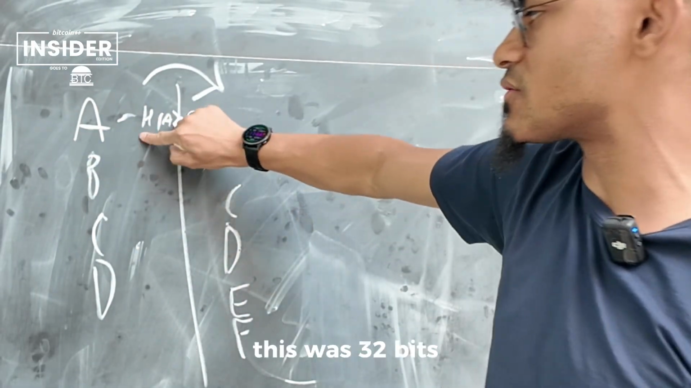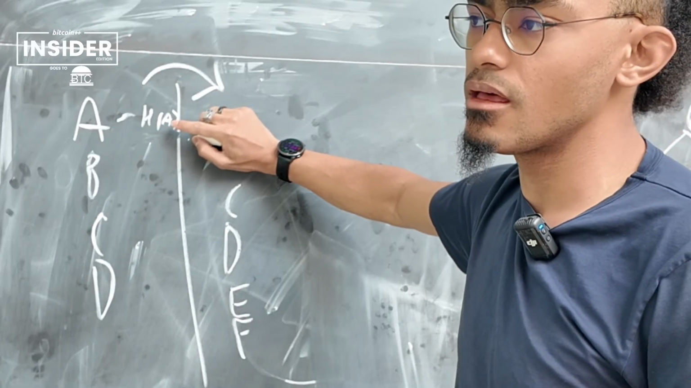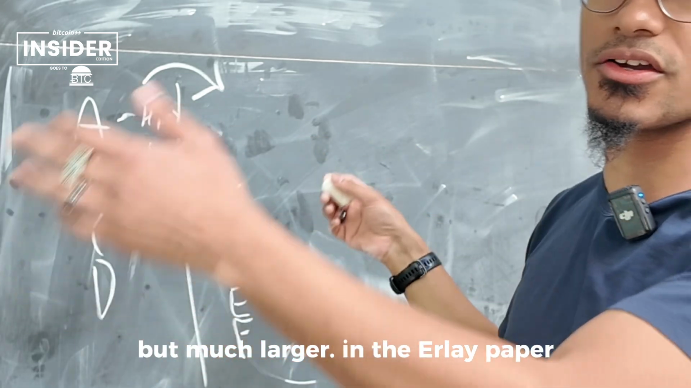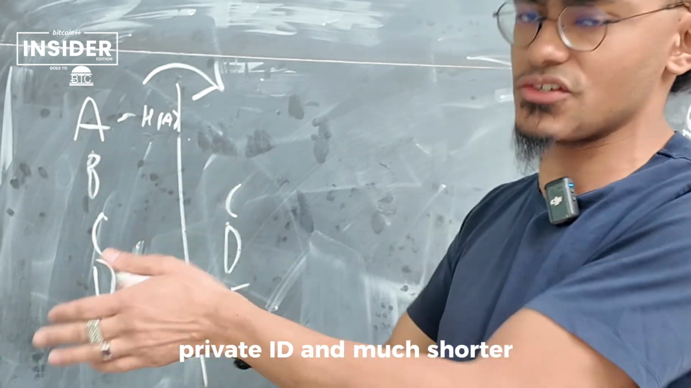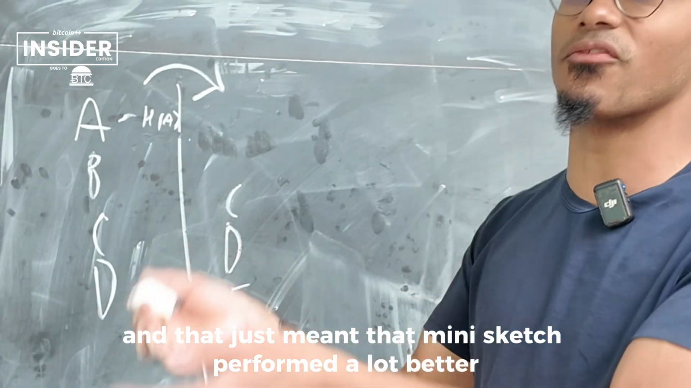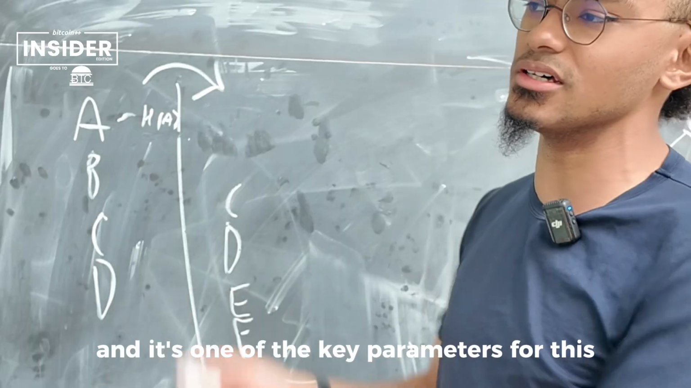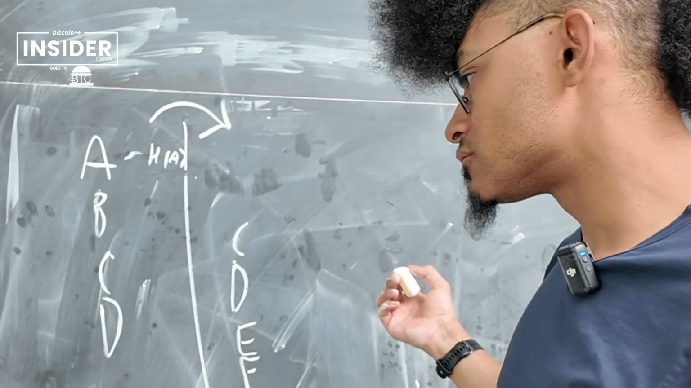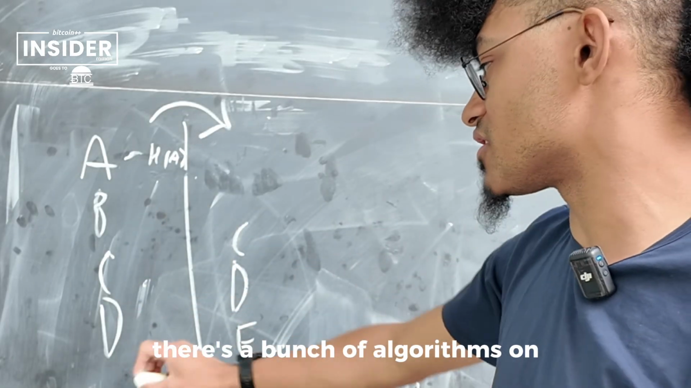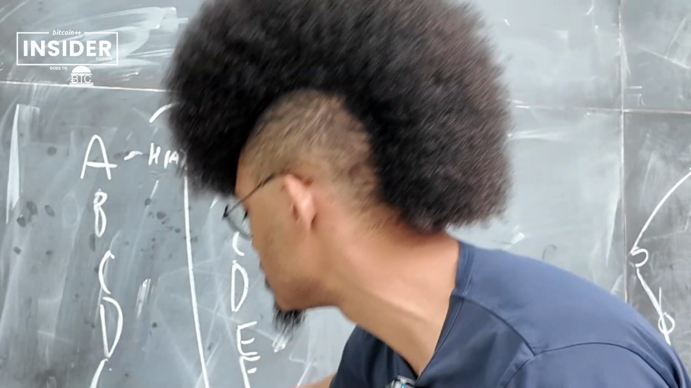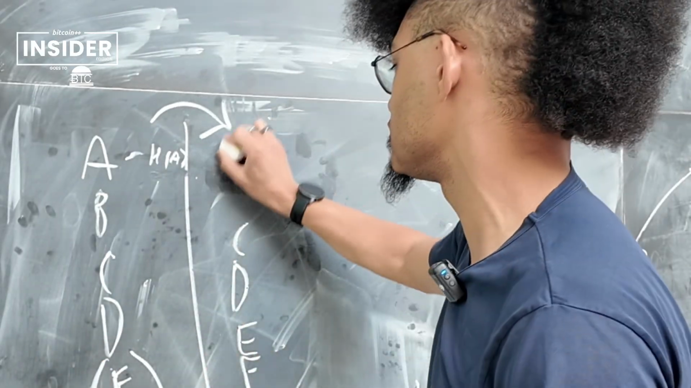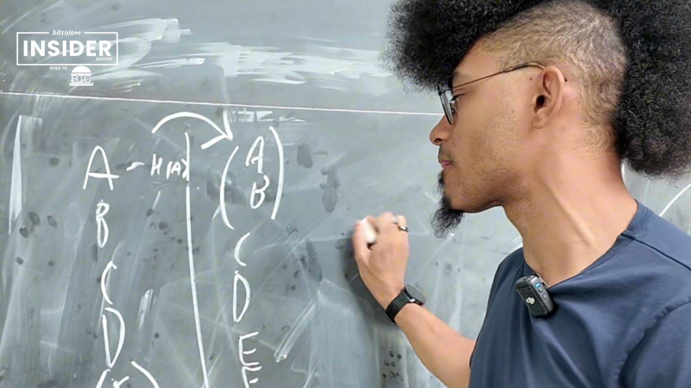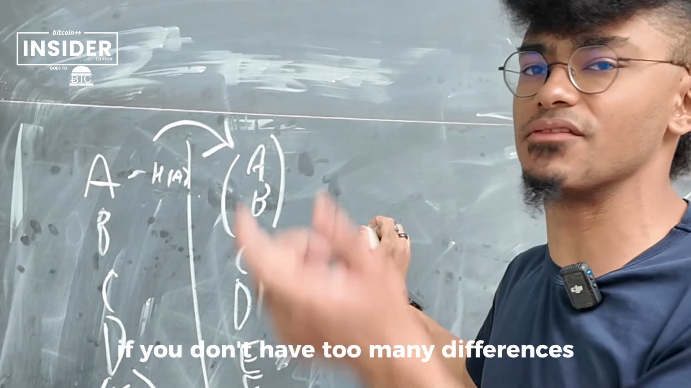For the original Erlay paper, this was 32 bits. For Lightning, it's probably going to be bigger, because the ID will be public, but much larger. In the Erlay paper, it was a private ID and much shorter. That just meant that minisketch performed a lot better, because the ID was shorter, and it's one of the key parameters for this. But there's a bunch of algorithms on how you get these people to end up with the same set of information after you've run this reconciliation protocol. And minisketch is a very good option if you don't have too many differences.